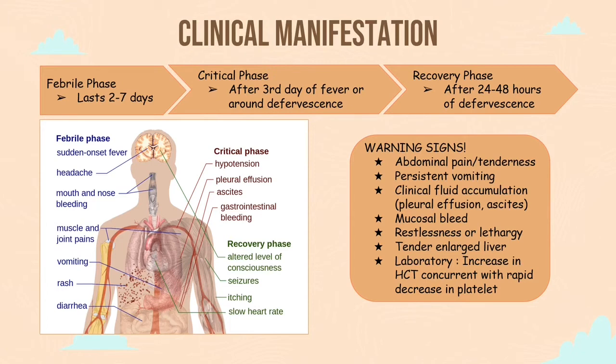During the critical phase, most patients would clinically improve. However, certain patients will develop dengue with warning signs due to severe plasma leakage as a result of increased capillary permeability. The clinical presentations of warning signs would be abdominal pain or tenderness, persistent vomiting, clinical fluid accumulation such as pleural effusion and ascites, mucosal bleed, restlessness or lethargy, tender enlarged liver, and for the laboratory results, there will be an increase in the hematocrit concurrent with a rapid decrease in platelets.